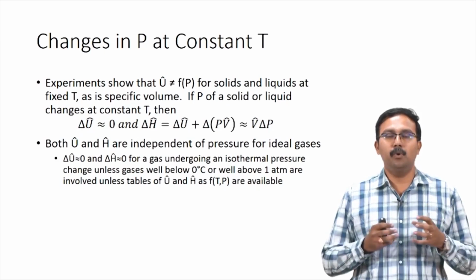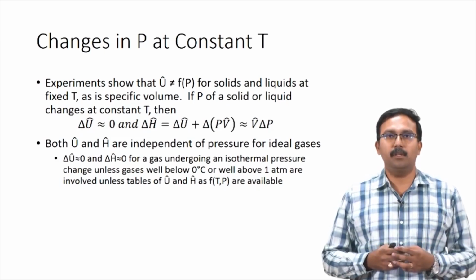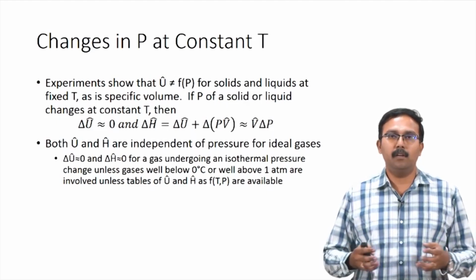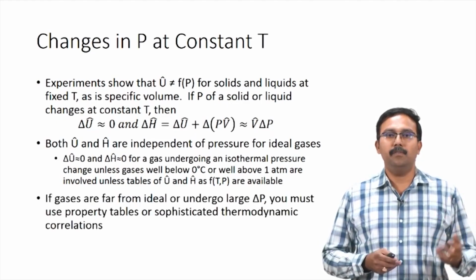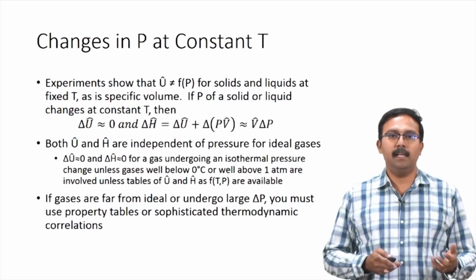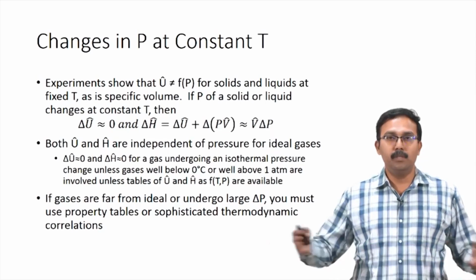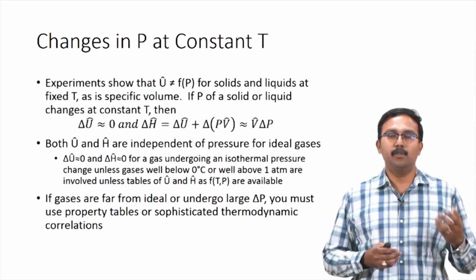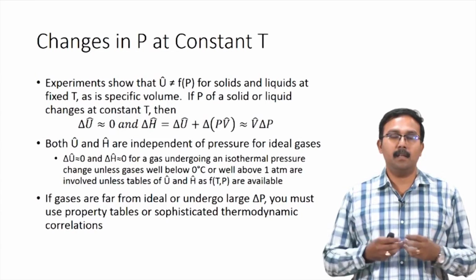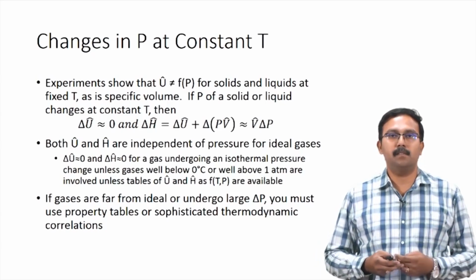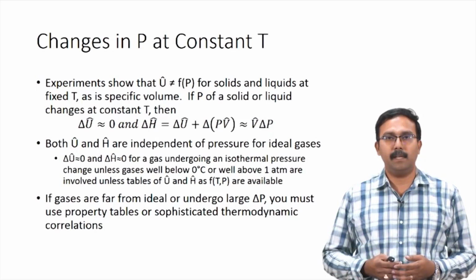However, there is no equation which can be used directly for this. You would have to use tabulated values which are built on experimental data. So, if gases are far from ideal behavior, or even if real gases undergo huge changes in pressure, then you must use property tables or other thermodynamic correlations to calculate the change in specific internal energy and change in specific enthalpy.